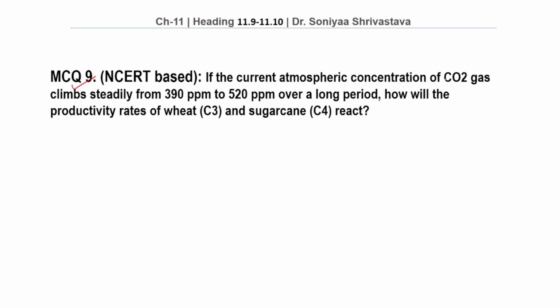If the current atmospheric concentration of CO2 gas climbs steadily from 390 ppm to 520 ppm over a long period, how will the productivity rates of wheat, that is C3 plant, and sugarcane, that is C4 plant, react? Student, this question applies the CO2 saturation value of C3 and C4 plants. Remember that C4 plants become saturated at about 360 ppm, while C3 plants continue responding to higher CO2 concentration and show saturation only beyond 450 ppm.